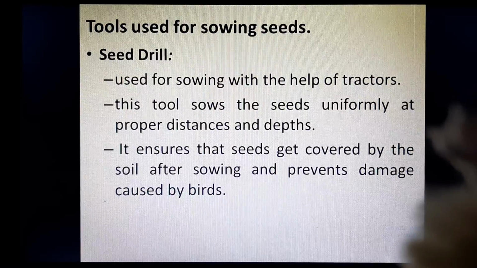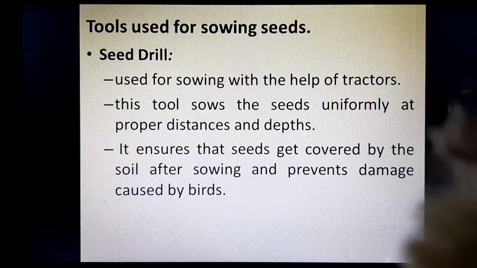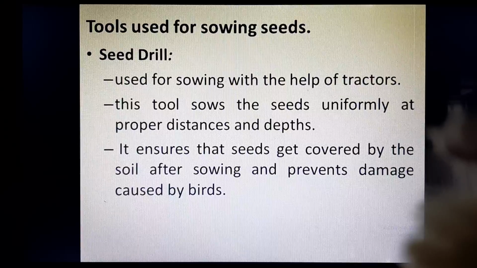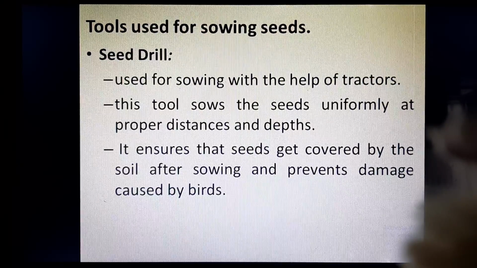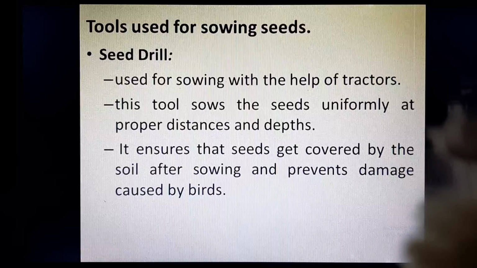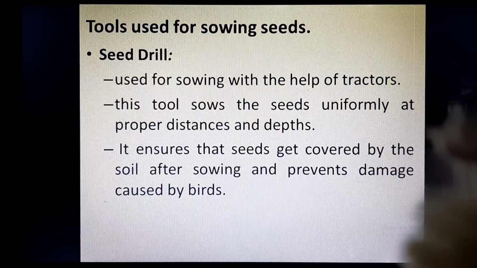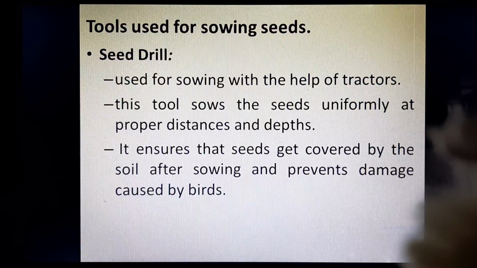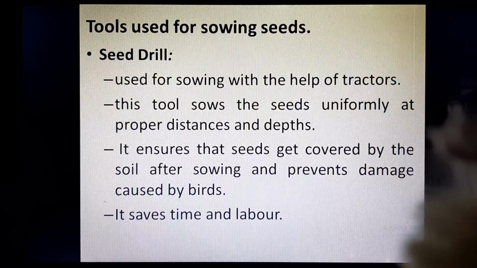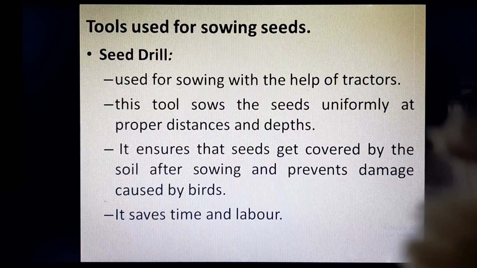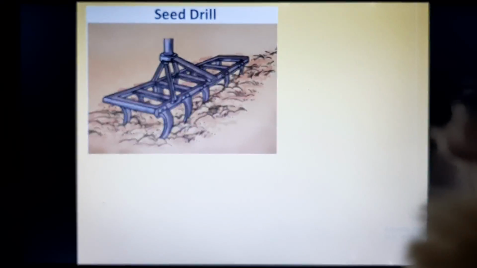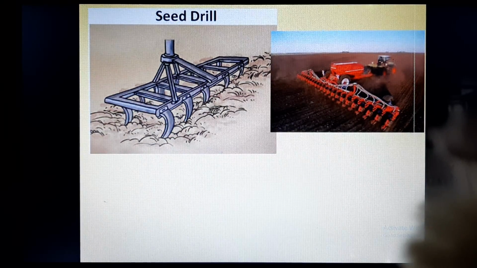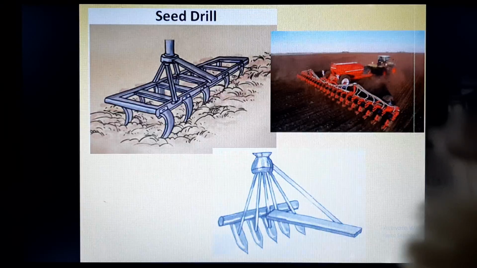If you directly scatter or broadcast the seeds over the soil surface, what will happen? There are chances that it can be eaten by birds or pests. So when you use a seed drill to sow the seeds, what is happening? The seed is going inside the soil, and then afterwards it is covered by the soil. So this is preventing the damage which is caused by birds and pests. And this use of seed drill also saves time and labor. This is the picture of a seed drill, and this is how the seed drill is used with a tractor in a field.